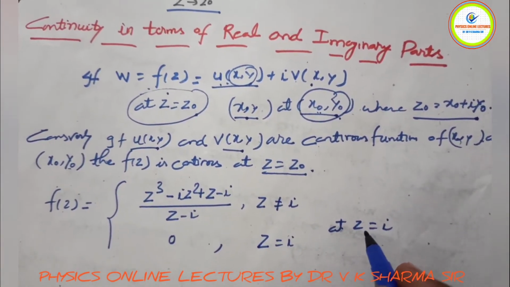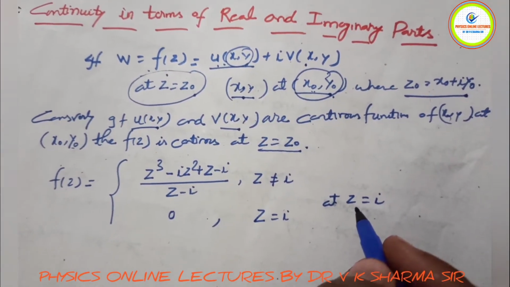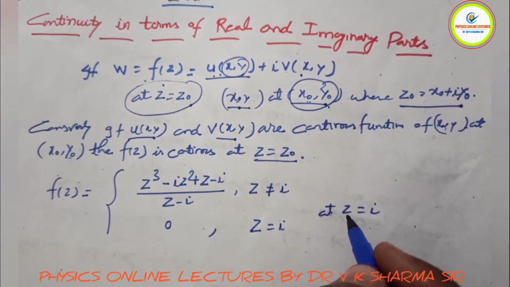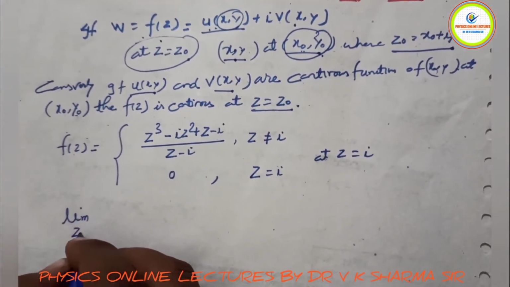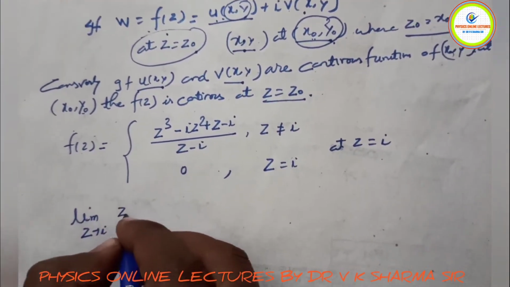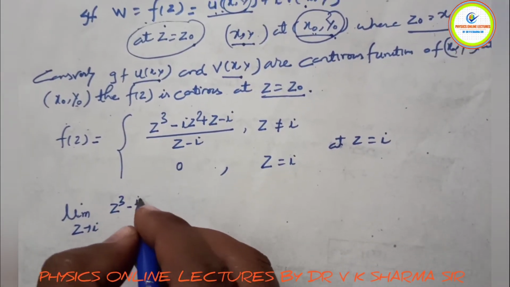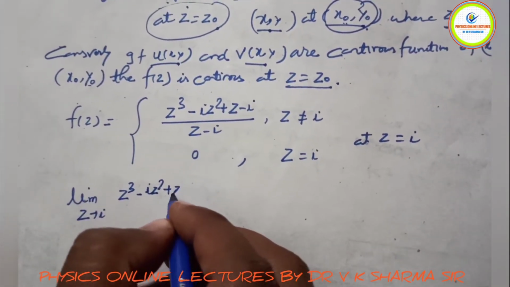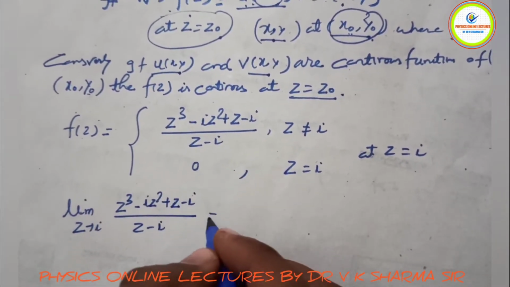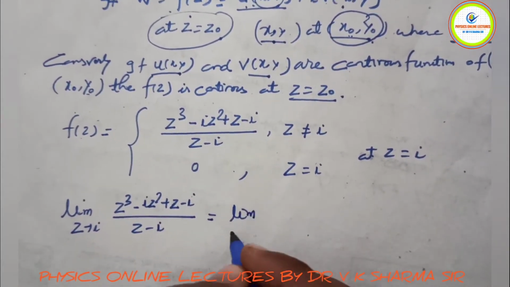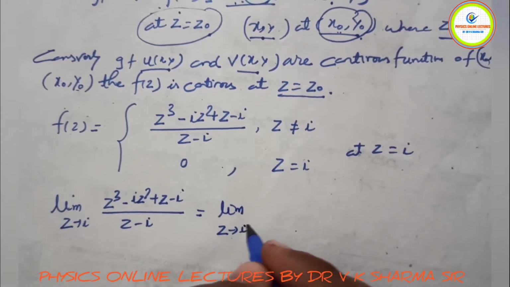Now we have to examine the continuity of the following functions. For this, we have to check the limit as z tends to i. First of all, write the function: (i z squared + z − i) upon (z − i). Now let us solve it: the limit of z tending to iota.